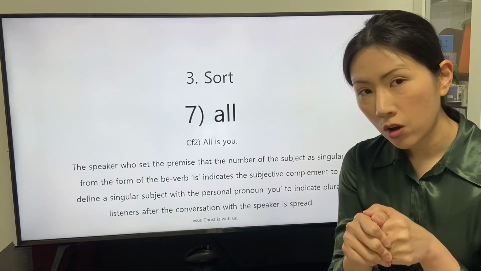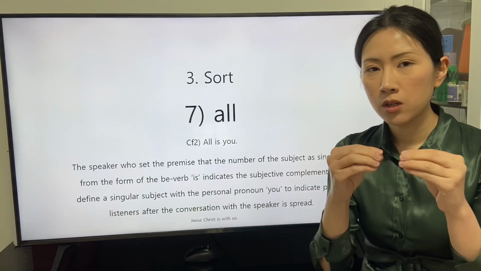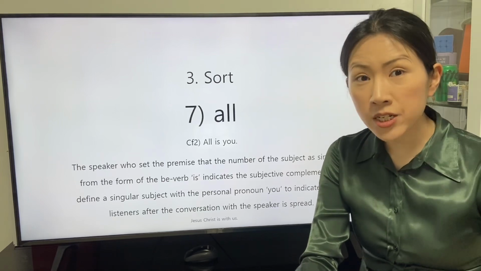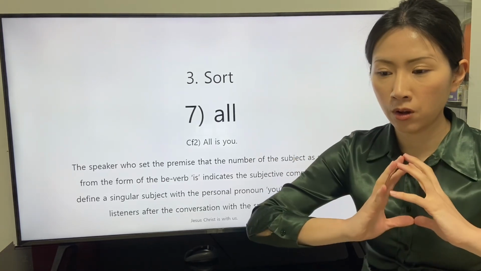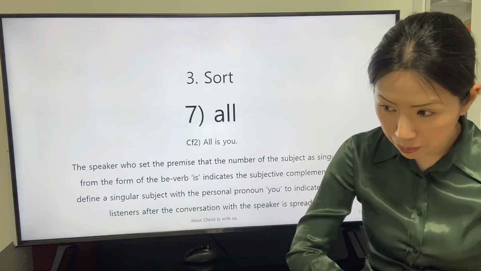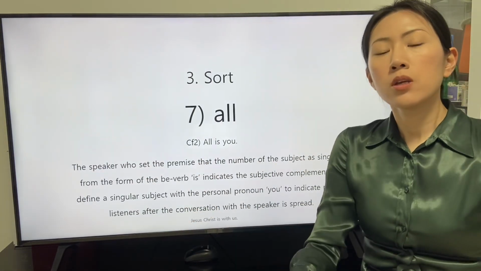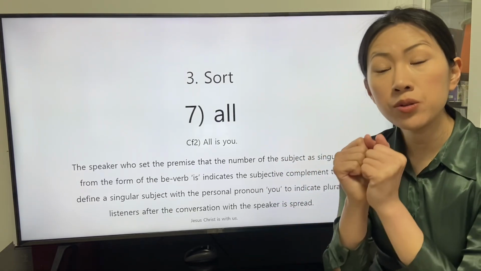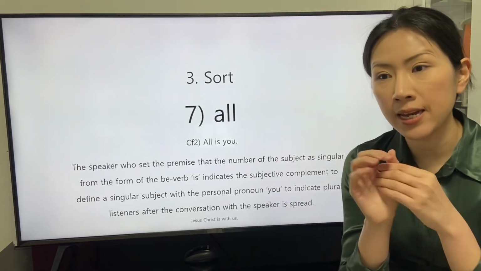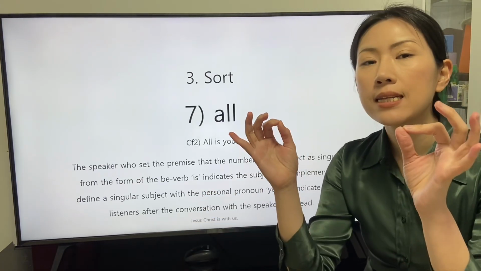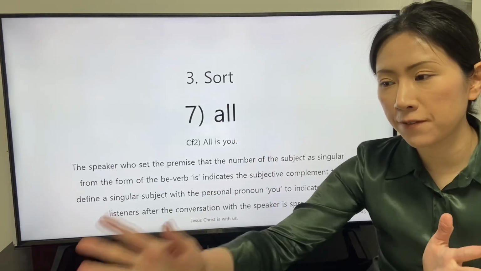With the consideration of the propagation, the listeners of the clause can be multiplied. So the personal pronoun you is applied to indicate plural listeners.